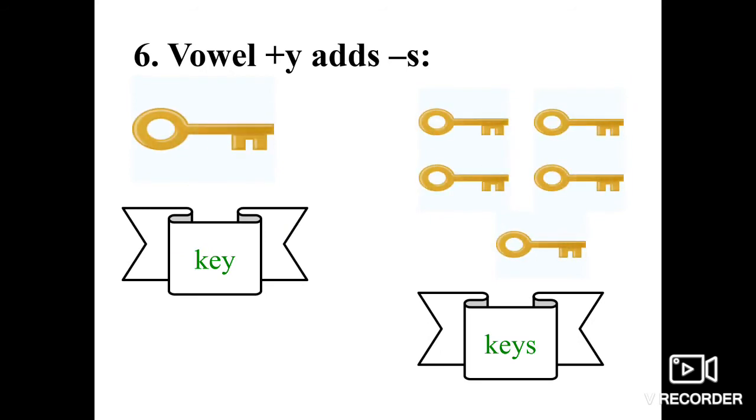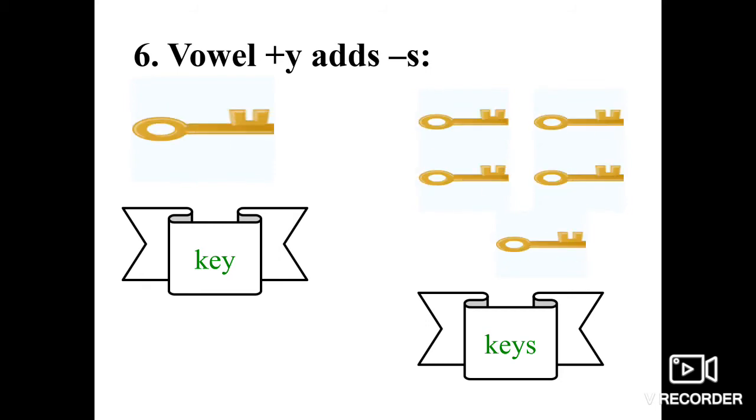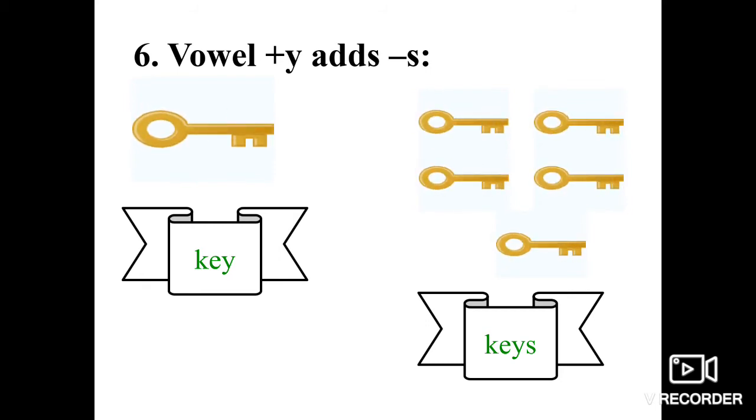Now the sixth rule. The sixth rule says, if a noun ends with a vowel plus Y, what you will have to do to make it plural? Just add S to it. For example, key. The spelling of key is KEY.